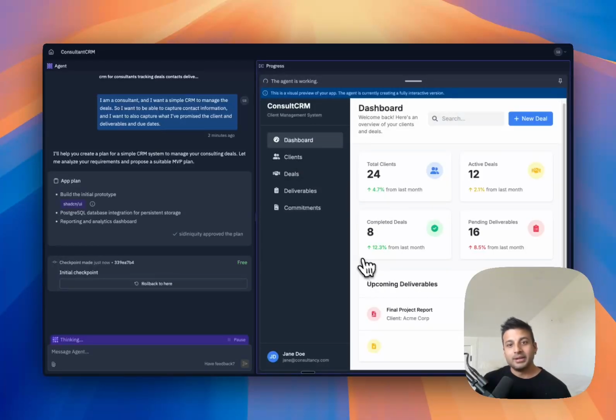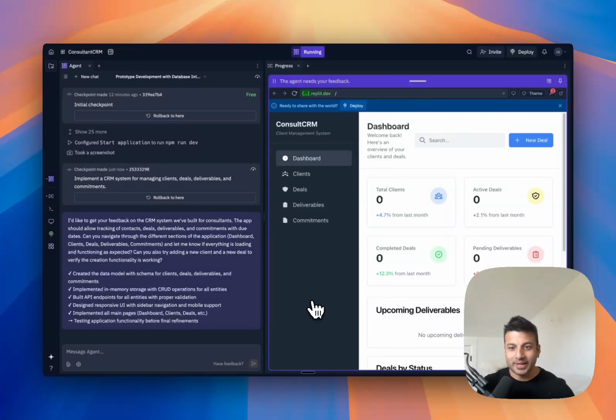So the agent is still building this. I expect it will be done pretty shortly in a minute here. So I'm just going to pause and wait till that happens. All right, and we're back. That took a lot longer than Lovable, but also it does seem like a much nicer and cleaner app.